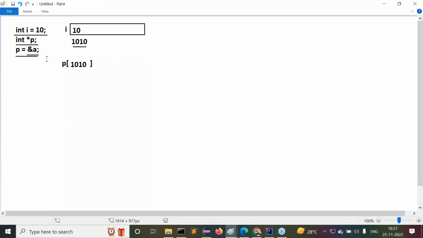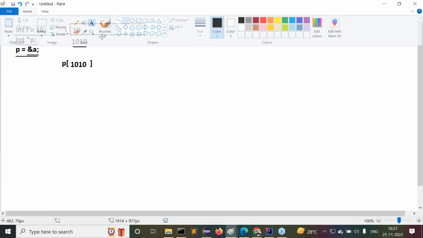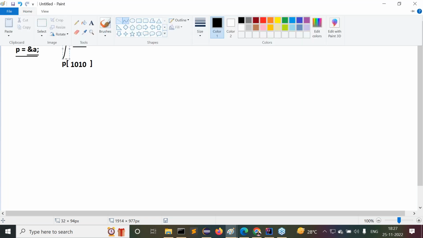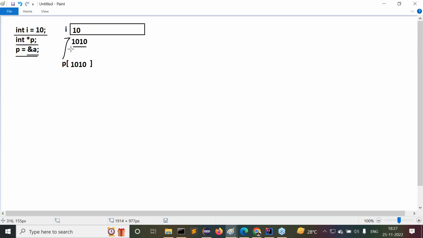Physically, P is representing this I variable in this way. Now tell me, P is a variable storing the address location of a data structure or not?